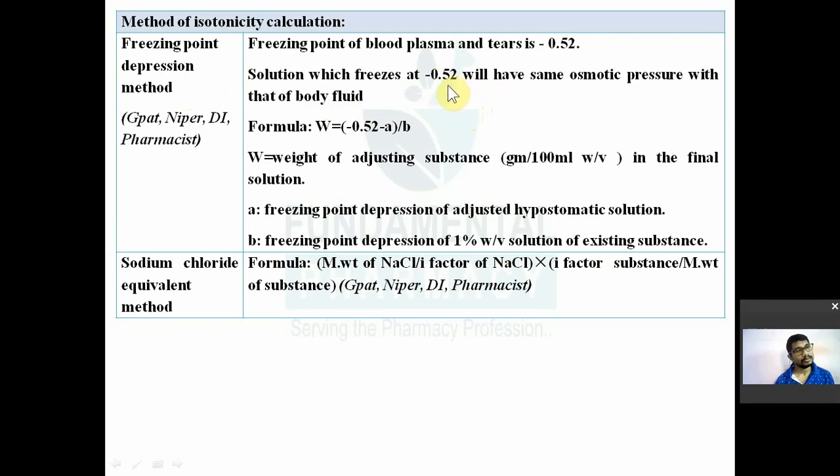and other fluids. Okay, so there is one formula known as W is equal to -0.52 minus A divided by P. Okay, it is used to calculate the isotonicity. It is used to calculate the weight required of substance to be isotonic with blood plasma.